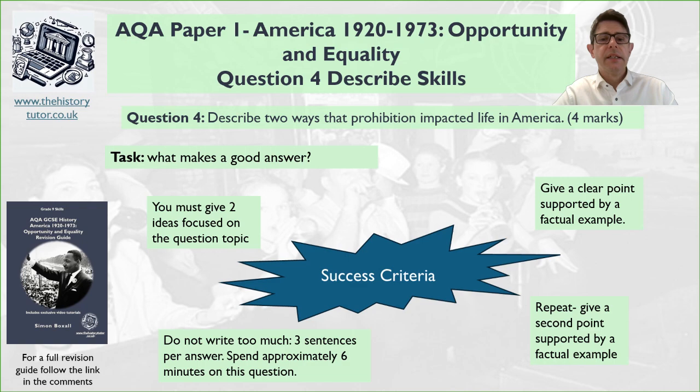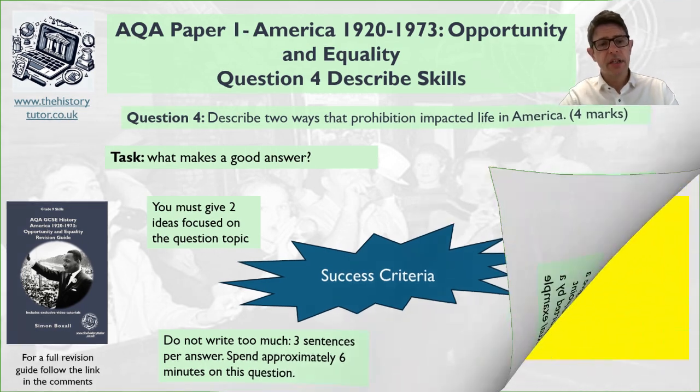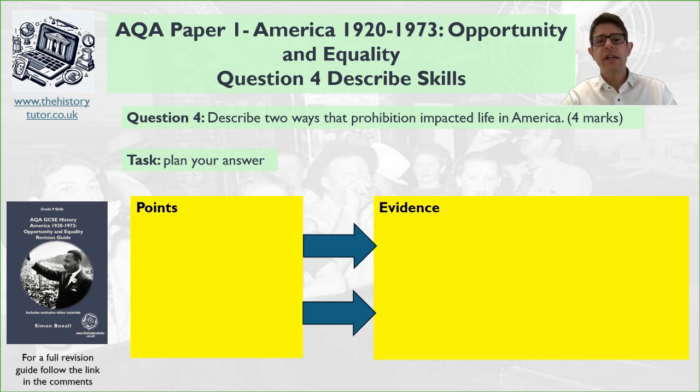Okay, so therefore we need to have 2 ideas supported with evidence. So let's have a plan then. So think of 2 points then and 2 bits of evidence. Make sure they are different points about prohibition.